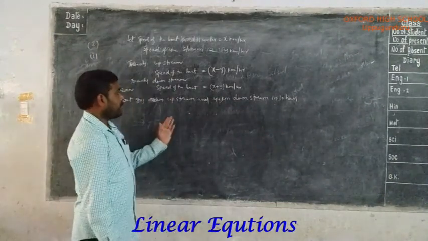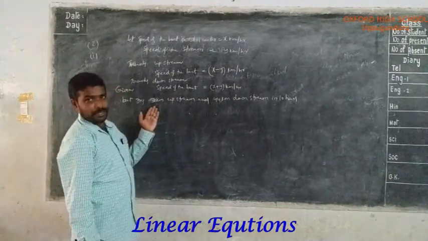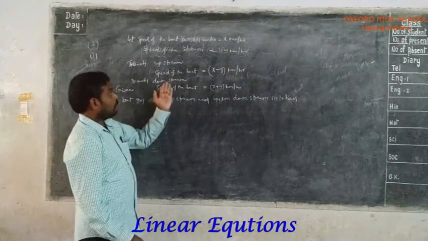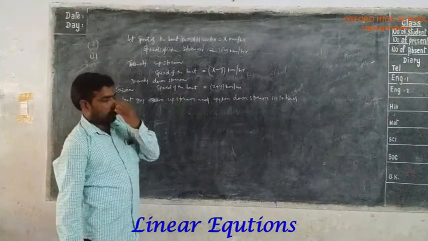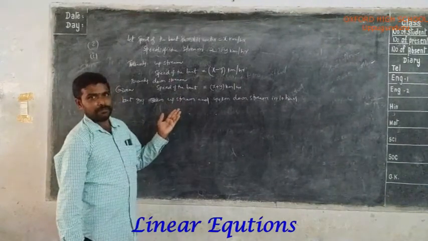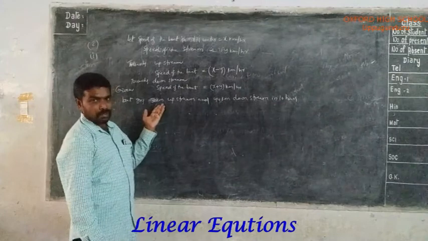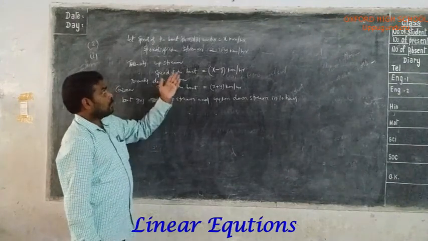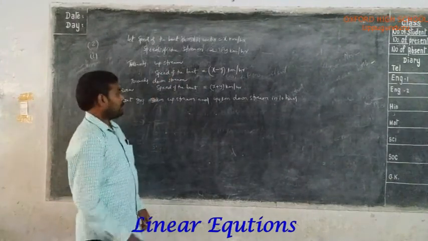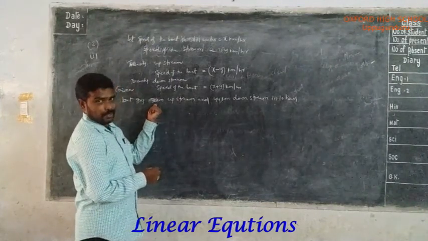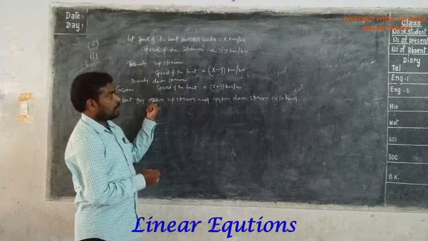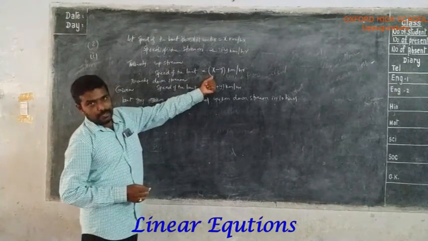So time taken to cover the distance 30 kilometers towards upstream. To find time, what is the formula you have? Distance by speed. So towards upstream, distance is 30 kilometers, speed is x minus y kilometers per hour.